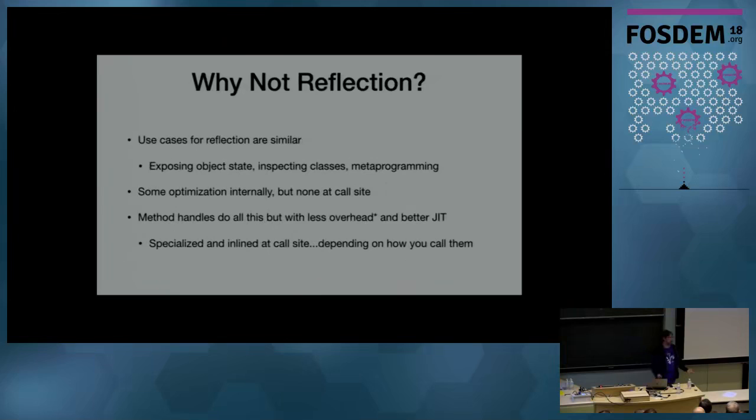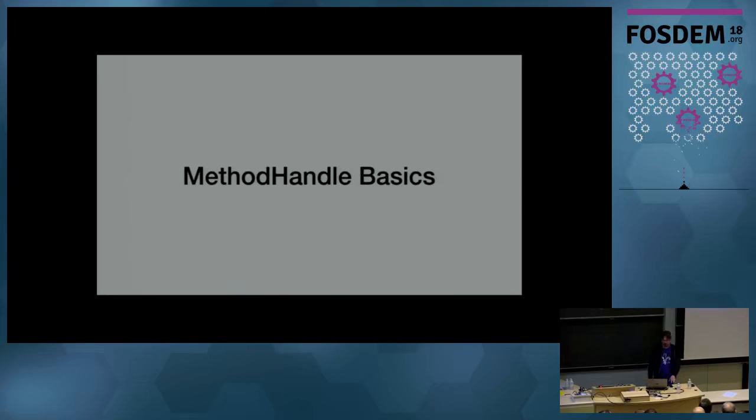So now why don't we want to use reflection? Like I said, the use cases for reflection are very similar, but it does a lot more than we need in many cases. If we have all of the correct types and we have the right number of arguments and we know we just want to call a function through this handle, we don't need it to be doing all these extra checks and all of these different argument manipulation things. Method handles let us have a direct pointer to a function and then only add back in the ceremony that we really need. So let's walk through what this actually looks like in some code.